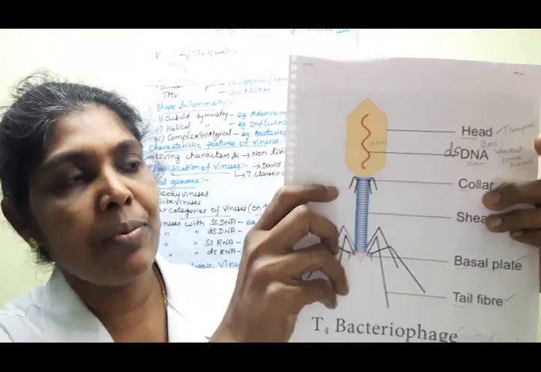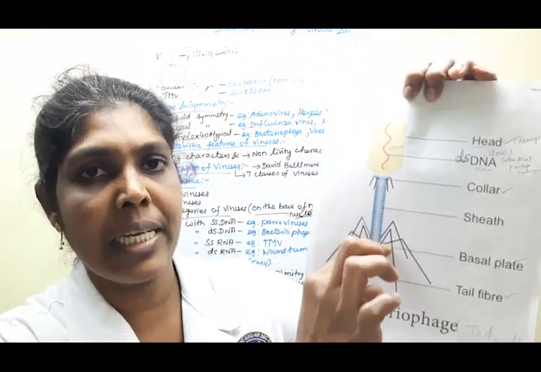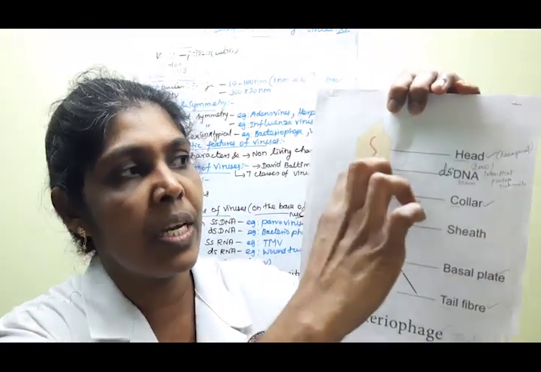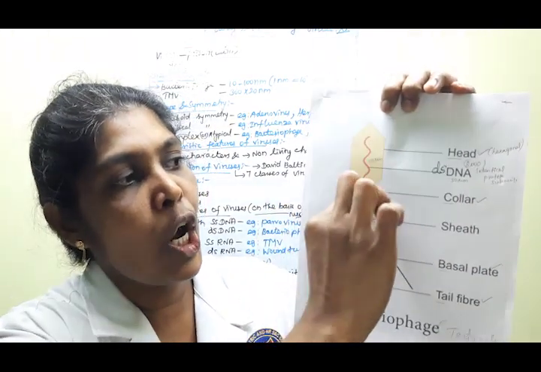Yes. Next, what is the major duty of these regions? How are the head and the tail connected? This is the collar region.